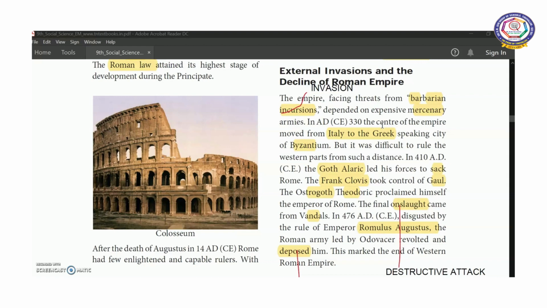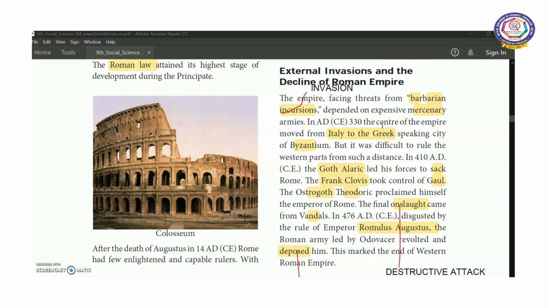But it was difficult to rule the western part from such a distance. So the Goth Alaric led his forces to sack Rome. The Frank Clovis took control of a place called Gaul. The Ostrogoth Theodoric proclaimed himself the emperor of Rome because Rome couldn't take control over the western part.